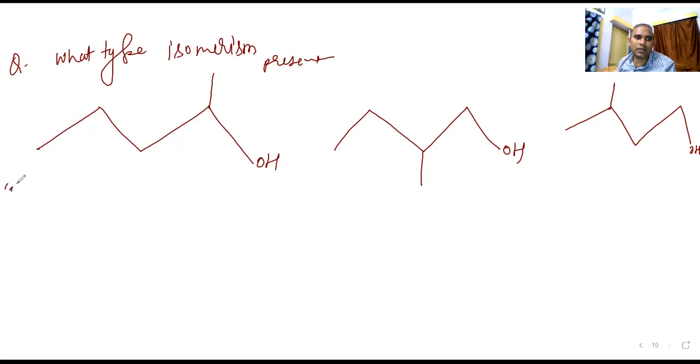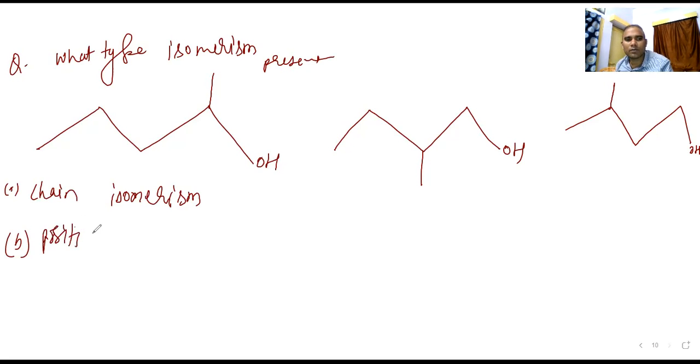Option A is chain isomerism, where the carbon chain has a different number of carbon. And next one is position isomerism. Only two types are there. So we have to answer what it can be.